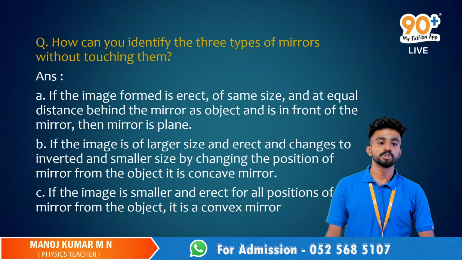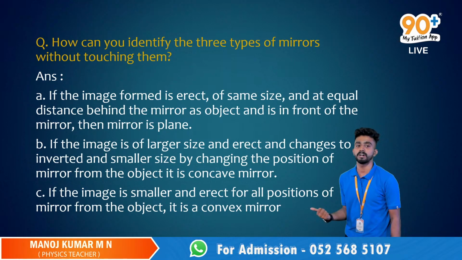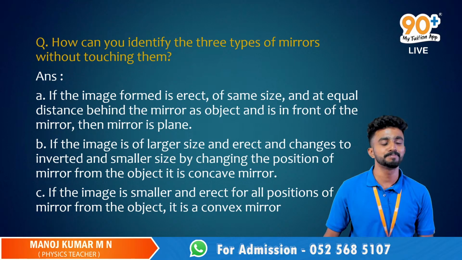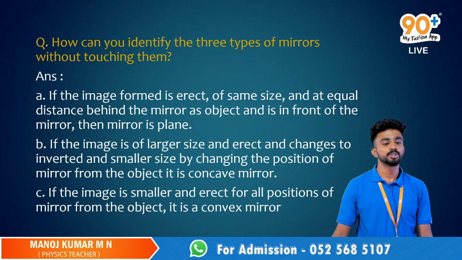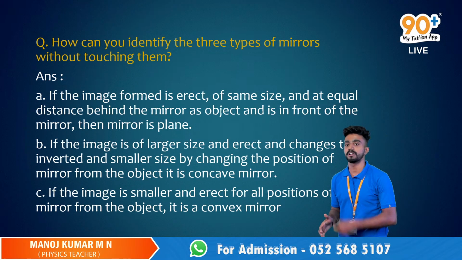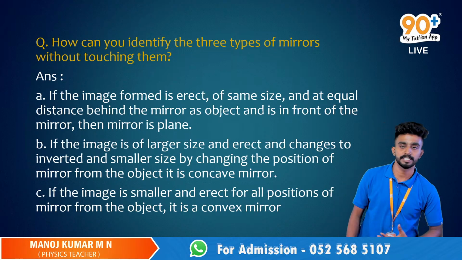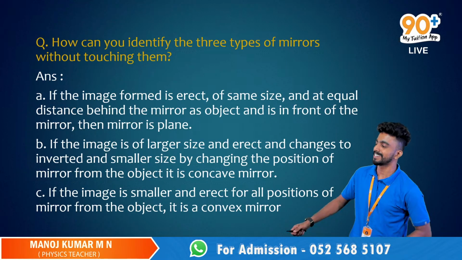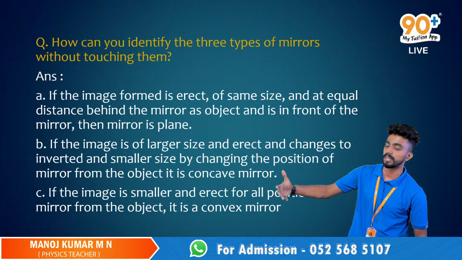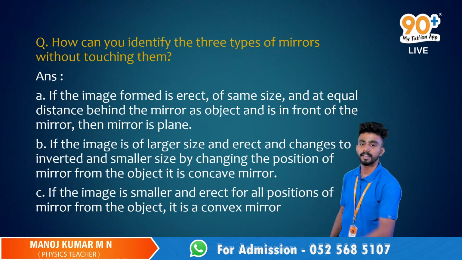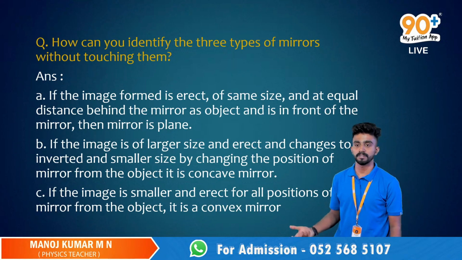Very good, fine. So if the image is smaller and erect for all positions of the mirror from the object, it is a convex mirror. If you know all these properties, or if you remember these features, you can figure out the mirrors without touching them. You can't say whether it is curved inwards or outwards by looking at them. If it's kept away, you won't be able to figure it out, right?